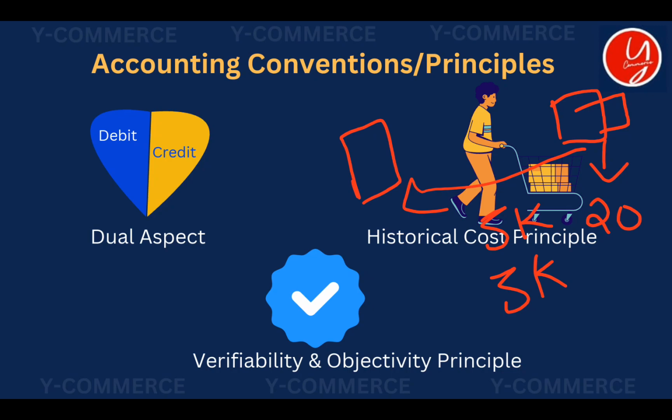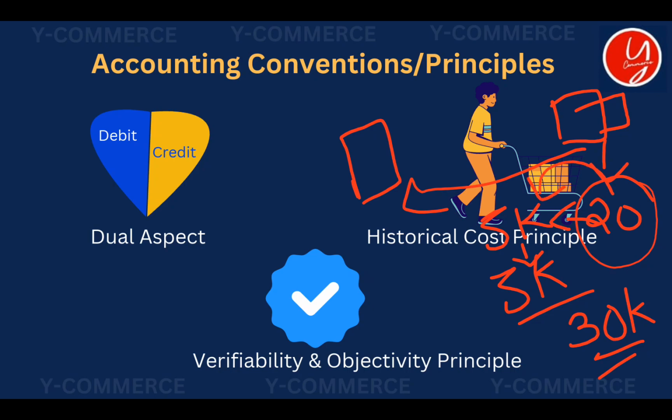So the historical cost principle says that when you record this asset in the business in a proper accounting procedure, you should not mention that the price of this asset is 20,000 rupees. Instead, you should add these three elements: 20,000 plus 5,000 plus 5,000, that is 30,000, as the price of this asset. This is what the historical cost principle says. So the cost together is known as the acquisition cost of the asset.